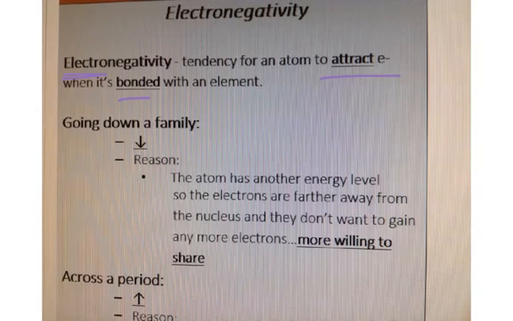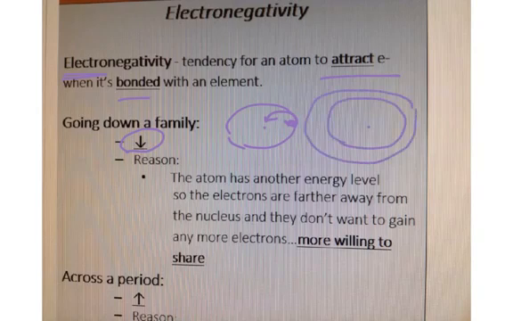So as we go down the family, it's going to decrease. And the reason why is because, once again, those energy levels and how attracted those electrons are to the nucleus. So if we look at one who has an electron at the first energy level, that electron is more attracted to the nucleus than one that is on the second energy level. And therefore, because it is more attracted to the nucleus, it is not as attractive for other electrons. It does not want those electrons as much, so it will be more willing to share them. So it decreases as you go down.